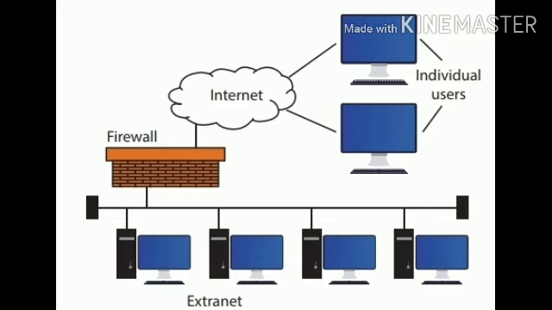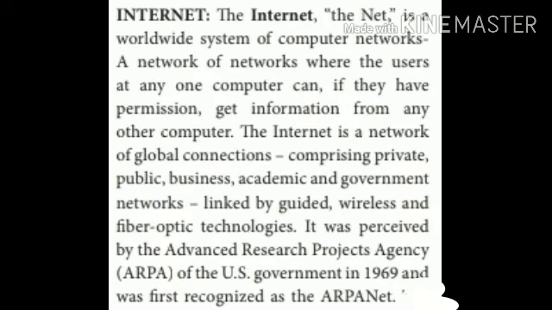Next concept is internet. We know very well about the internet. It is a global communication system, the World Wide Web. Web is one of the services interconnected over the network. So the internet is a network of networks. We share information all over the world.